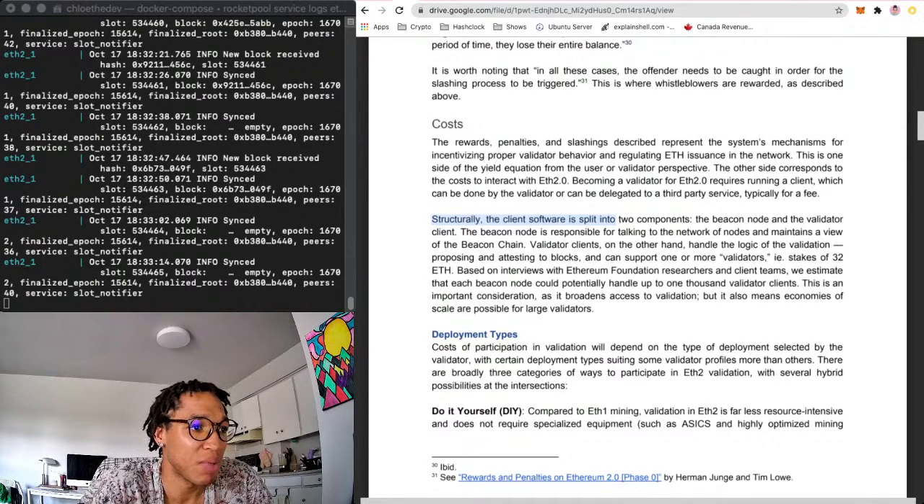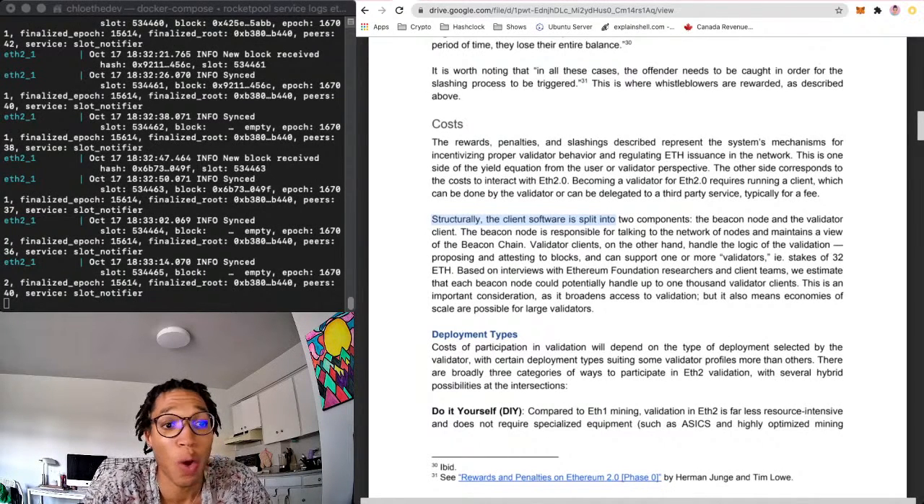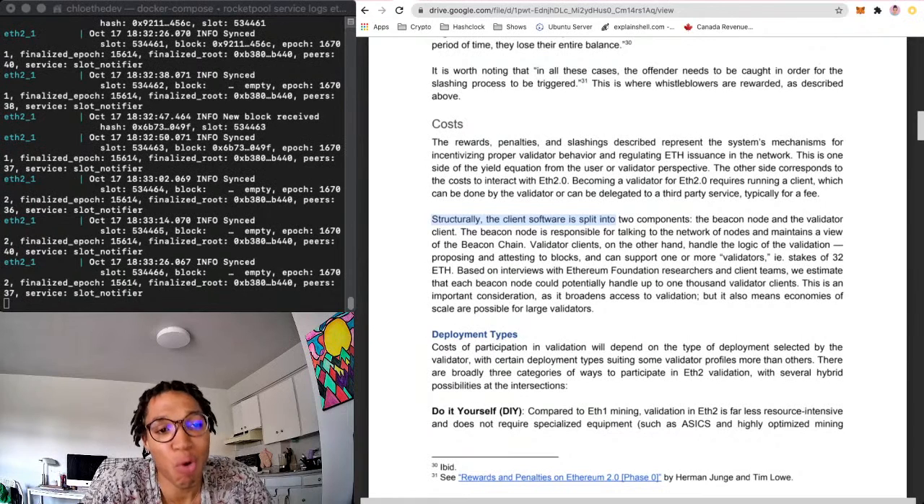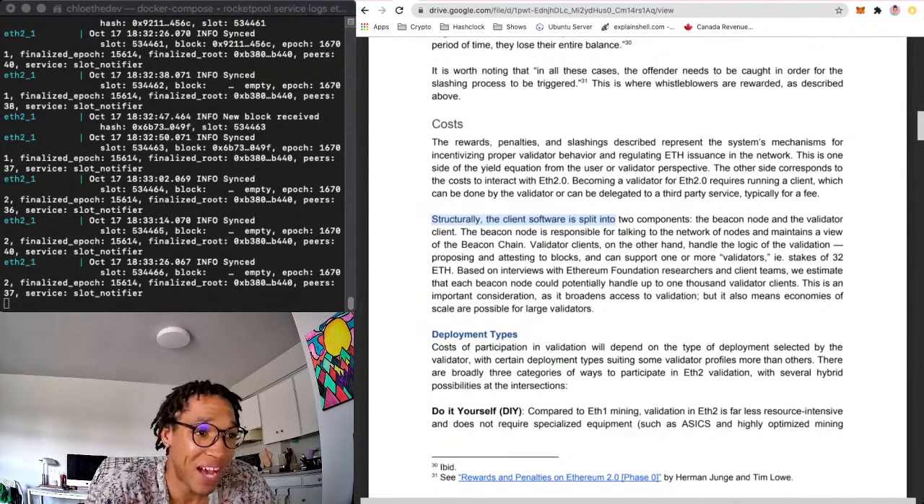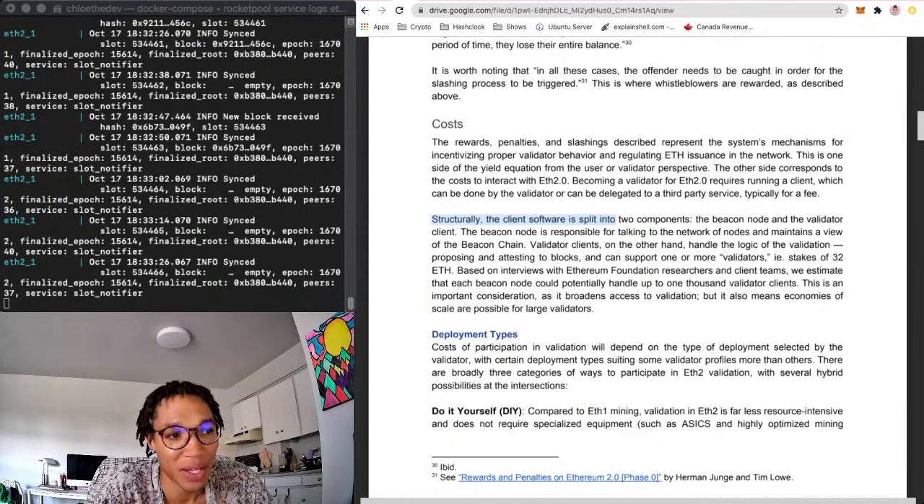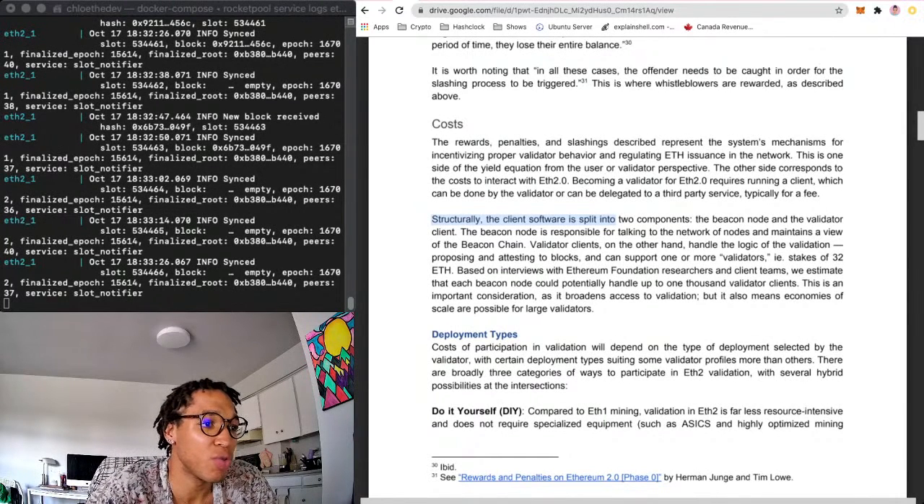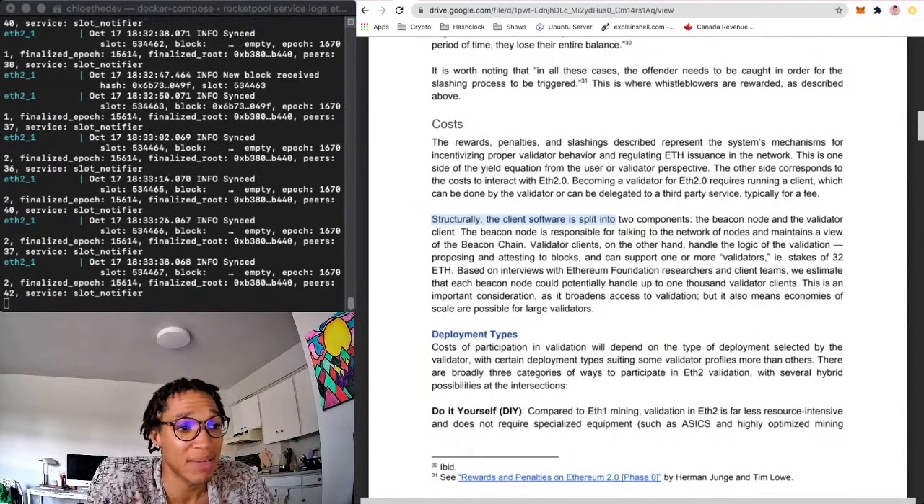Proposing and attesting blocks, and can support one or more validators. So one client can support more than one validator node, which are validators with stakes of 32 ETH. Based on interviews with Ethereum Foundation researchers and client teams, we estimate that each beacon node could potentially handle up to 1,000 validator clients.